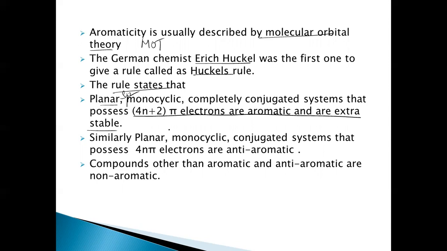It is the same thing I discussed here. Planar, cyclic, completely conjugated systems that possess 4n plus 2 pi electrons are aromatic, and those which possess 4n pi electrons are anti-aromatic, and compounds other than aromatic and anti-aromatic are non-aromatic. So if any of the three conditions are not satisfied, maybe it is not planar, maybe it is not cyclic, maybe it does not have sp2 hybridized carbon atoms, it might have an sp3 hybridized carbon atom, then we say that the molecule is non-aromatic.